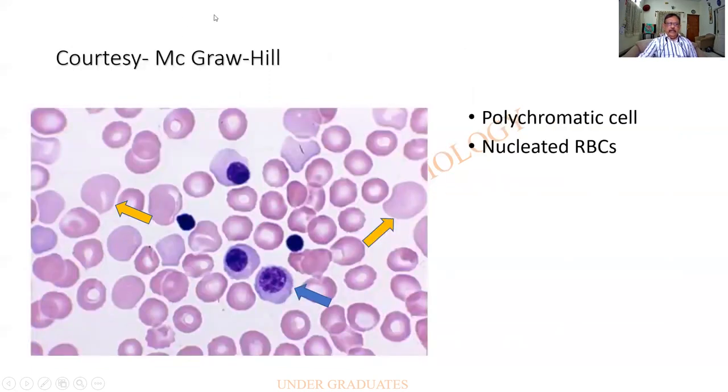Another picture, courtesy McGraw-Hill. So this one I would like you people to kindly note. In this one, I am finding a lot of these mature RBCs, normocytic, normochromic RBCs. But then there are some cells which are larger, having a purplish or bluish tinge, and they are all polychromatic cells or reticulocytes. Also, I see that there are many nucleated RBCs. A nucleated RBC over here. Polychromatic cells are seen, nucleated RBCs are seen, in a case of hemolytic anemia due to defective blood transfusion.